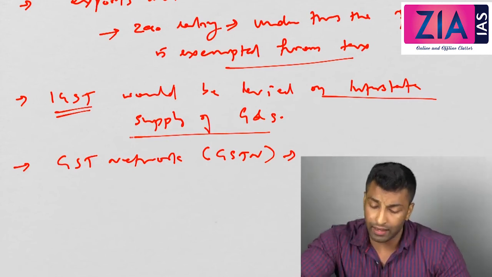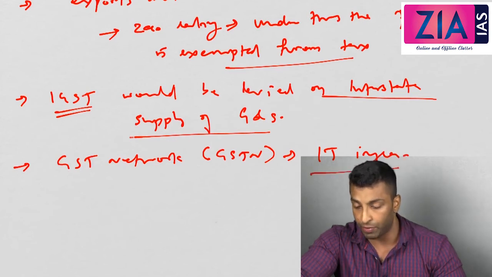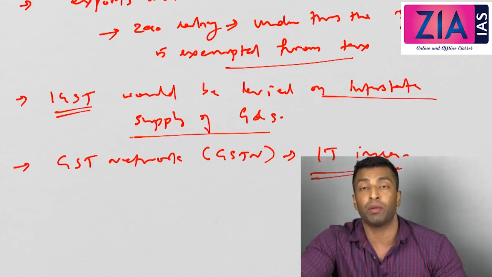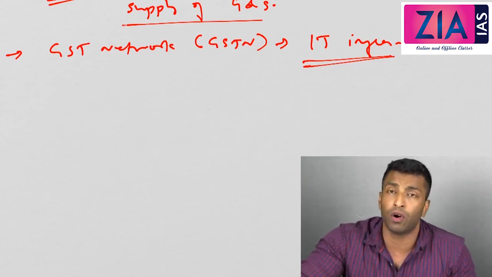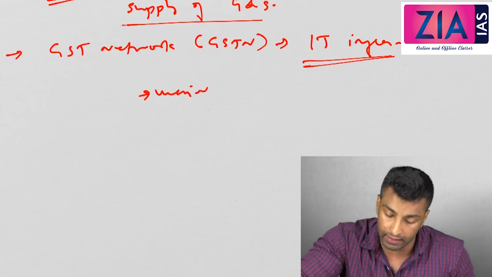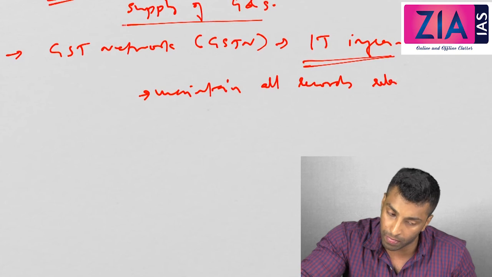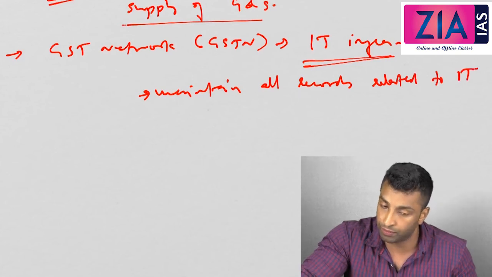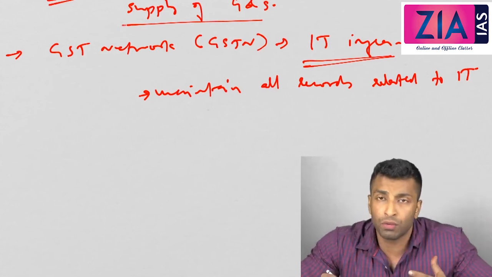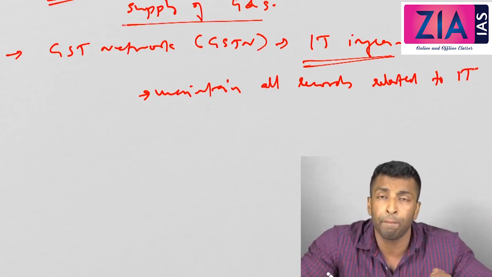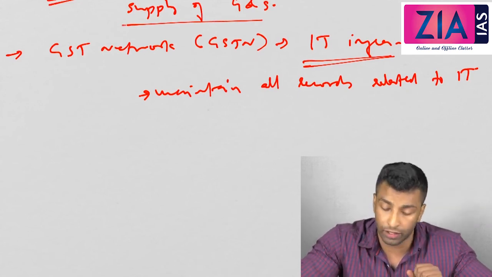GSTN. So what is this? It is an entity which provides IT infrastructure for the implementation of GST. Then it will also maintain all records related to indirect taxes. It will also enable the firms to pay GST electronically and can get all the reimbursement, offset, etc. directly in an electronic way.